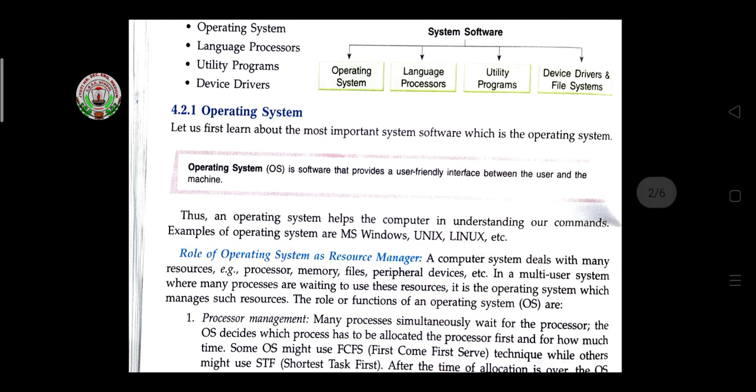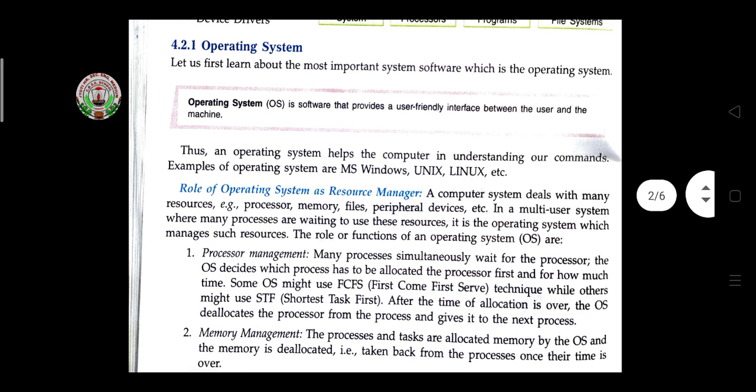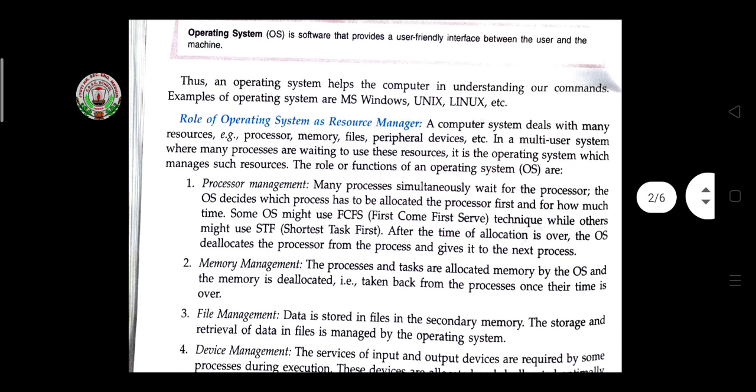Let us first learn about the most important system software, which is the operating system. Without this, we are not able to operate a computer. An operating system is software that provides a user-friendly interface between the user and the machine. Thus, an operating system helps the computer in understanding our commands. Examples of operating systems are MS Windows, Unix, Linux.